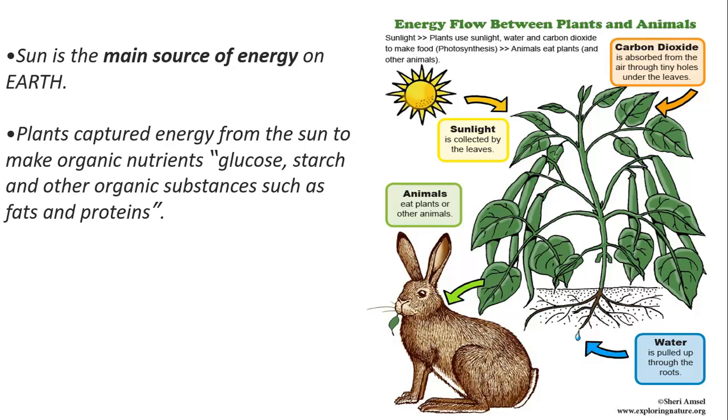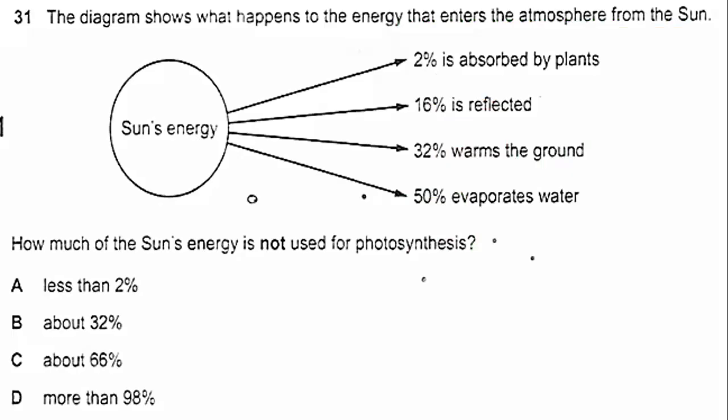Why? Because they take light energy, and as we know, energy cannot be created or destroyed, so they take light energy and change it into another form of energy, which is chemical energy trapped in glucose. So when we eat it, we get this energy in the form of chemical energy and change it into another form of chemical energy that helps our cells work. Cells, of course, all of our cells, not just one cell.